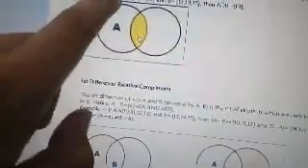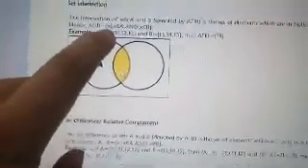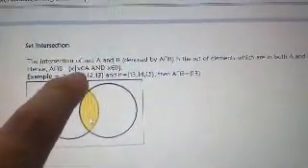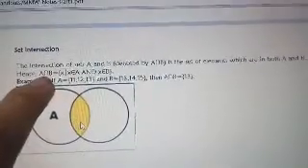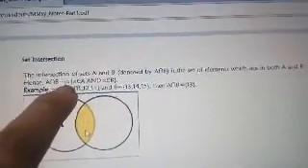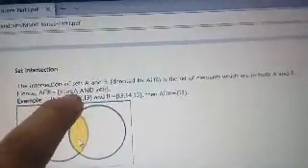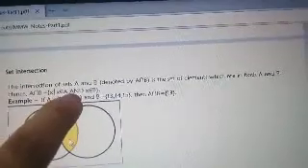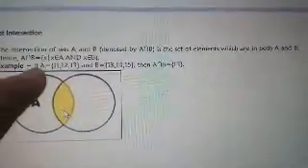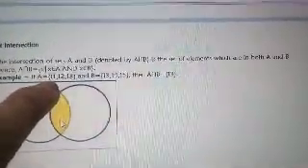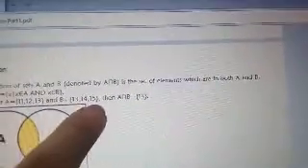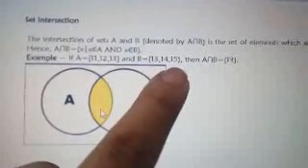Hence, A intersection B is equal to the set of X such that X is an element of A and X is an element of B. It is in A and also in B. So, example, if you have set A equal to 11, 12, 13 and your set B is 13, 14, 15, as you can see, there is a common element which is 13.